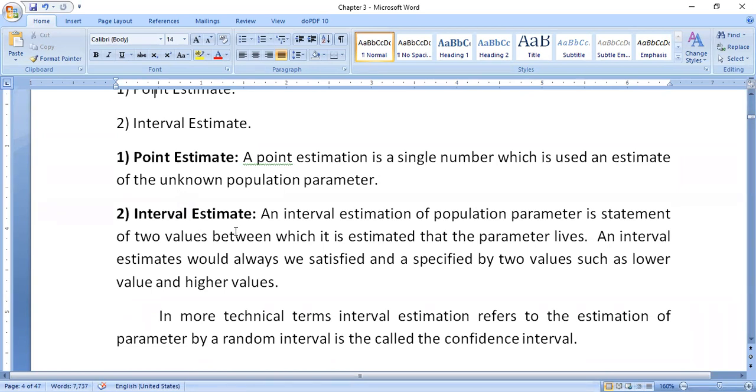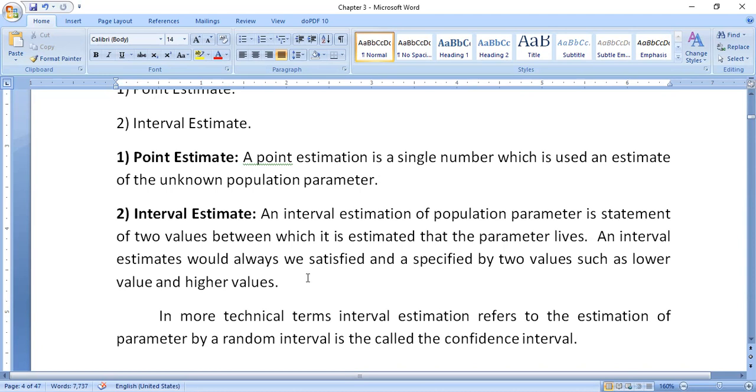Okay, then interval estimate. Interval estimation of a population parameter is a statement of two values between which the parameter is estimated to lie, and an interval estimate is always specified by two values, such as a lower value and a higher value. Okay, in interval estimate, both the higher value as well as the lower value will be given, and between them the estimation will be done on the population parameter.